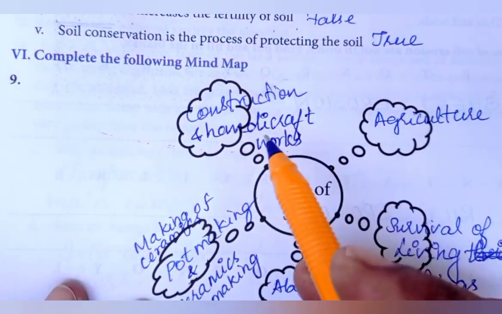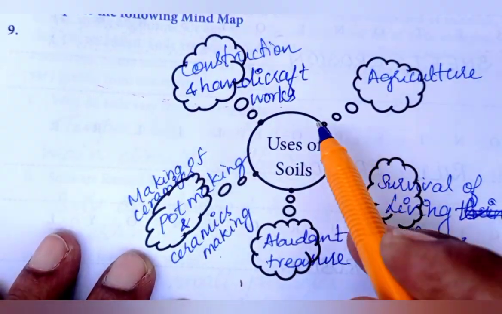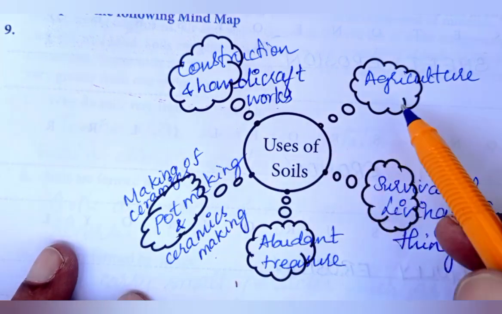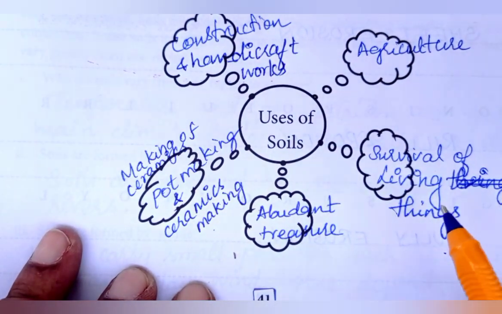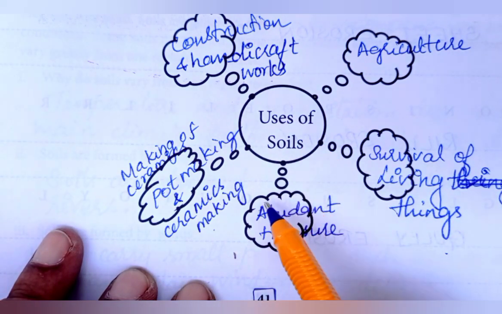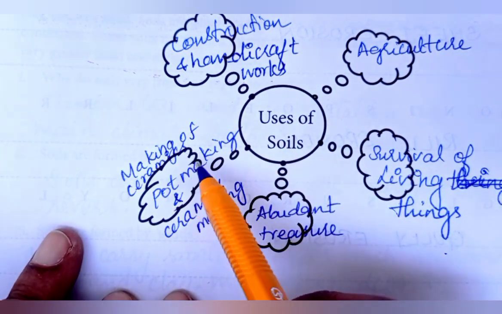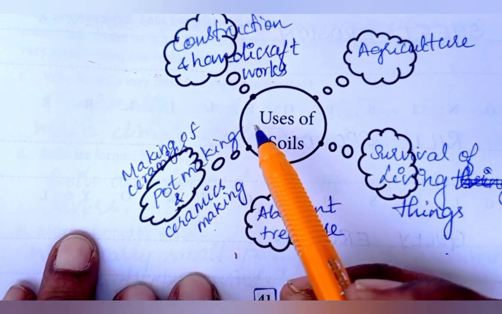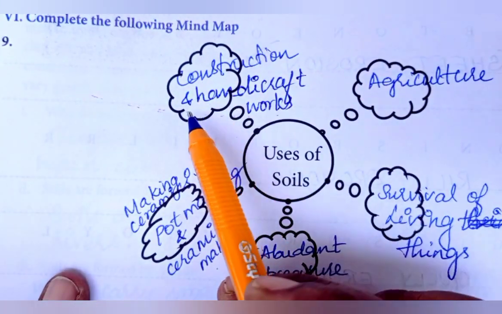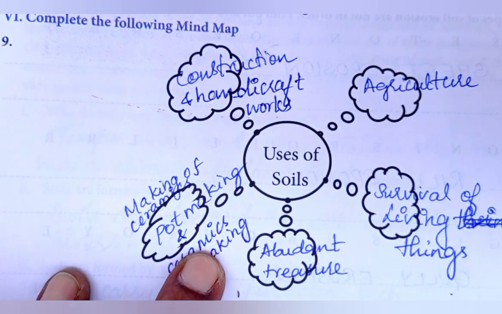Sixth Roman, complete the following mind map. They have given us a mind map. They have asked us the uses of soils. Soil is used in agriculture. It is used in the survival of living things. And abundant treasure is found in the soil. It is used in pot making and ceramics making. It's used in construction purposes and handicraft works.